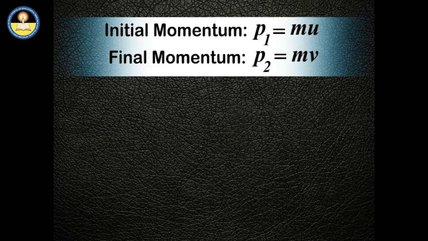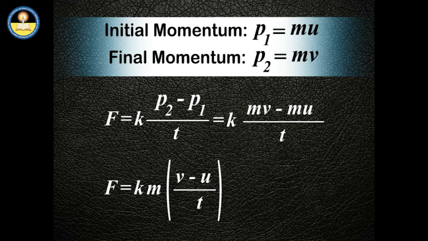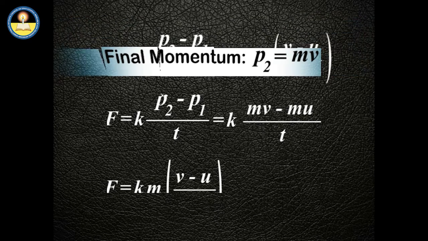If the initial and the final velocities of an object of mass m are u and v respectively, then the external force depends upon the product of mass of the object and the rate of change in the velocity of the object.